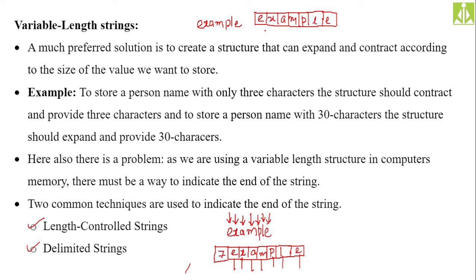Rather, after storing the entire string, we are taking a special character known as a delimiter. That delimiter in C is \0. This special character we also call a null character. That null character, \0, we store as the last character. So this does not require any intelligence of the computer. Simply it goes and stores that character as the last character.